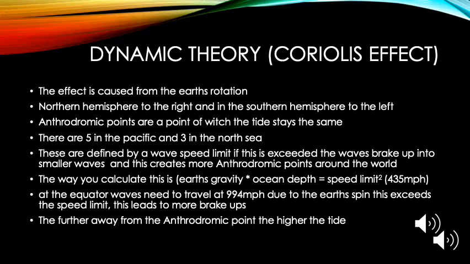The way you can calculate this is via the Earth's gravity times ocean depth equals the speed limit squared. So roughly the speed limit works out to be 435 miles per hour. However, at the equator, waves need to travel at 994 miles per hour due to the Earth's spin, and this exceeds the speed limit. This leads to more breakups. This means that you can have many amphidromic points around the world. The further away from an amphidromic point, the higher the tide. So if you imagine a bucket, each amphidromic point is the centre, and the tide spins around that point.